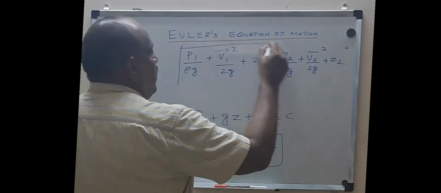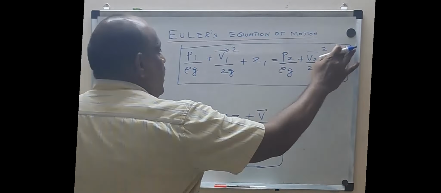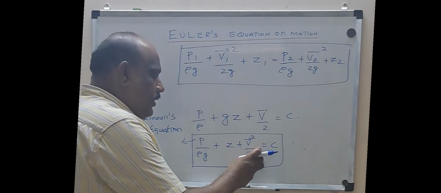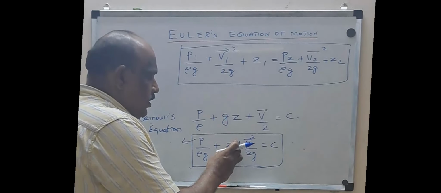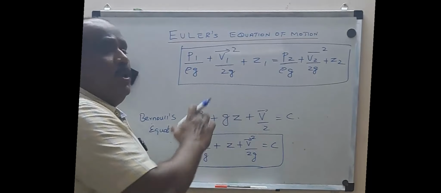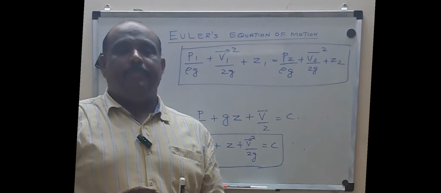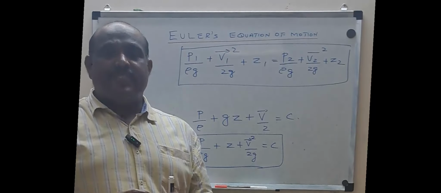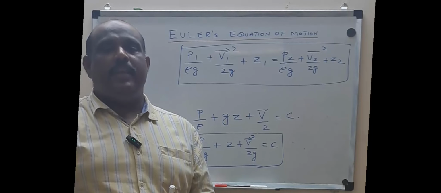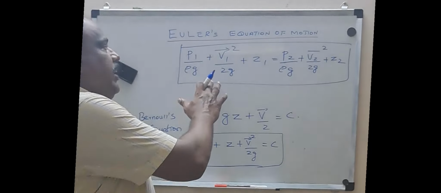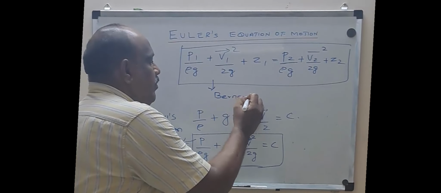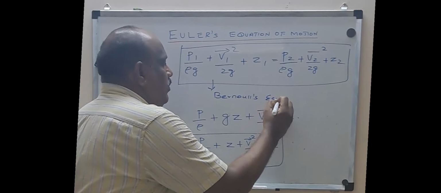So we can express Bernoulli's equation like this, that is the summation of the kinetic head per unit weight, the potential head per unit weight, and the pressure energy or the flow energy per unit weight remains constant, or like this between two points along the streamline, for an incompressible fluid, for an inviscid fluid, for a steady flow. That is the final expression we arrived at. This equation is nothing but Bernoulli's equation of motion.